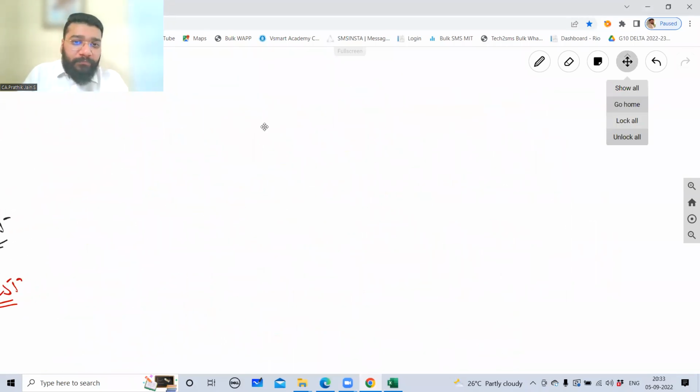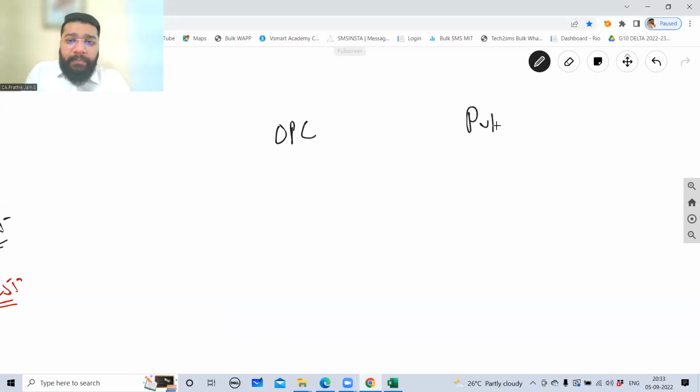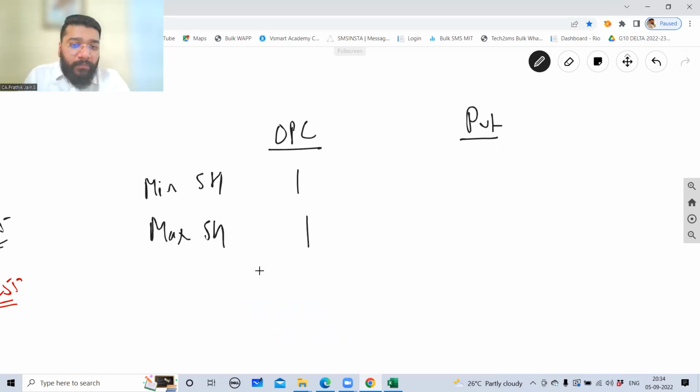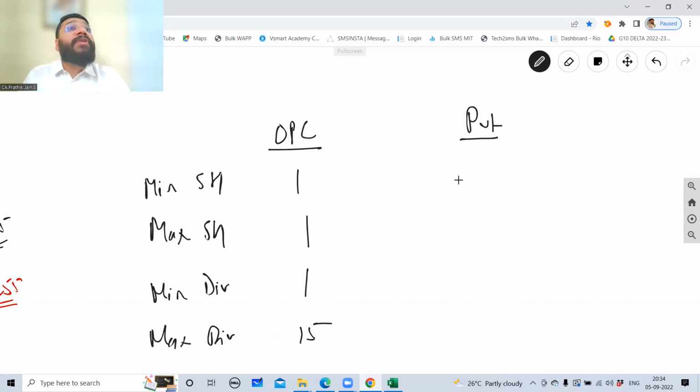I'll not take too much time. OPC, one person company. Private limited company. Minimum shareholder in OPC is how much? One. Maximum shareholder, one, sir. Minimum director, one. Maximum director, 15. Private company minimum shareholder, 2. Maximum, 200, excluding present and past employees.